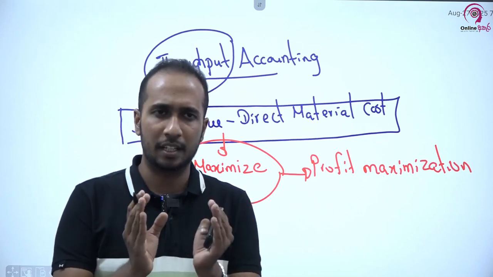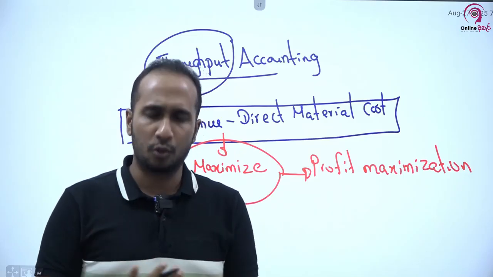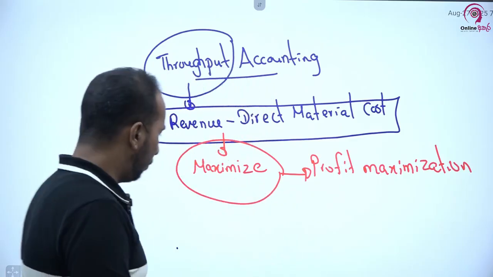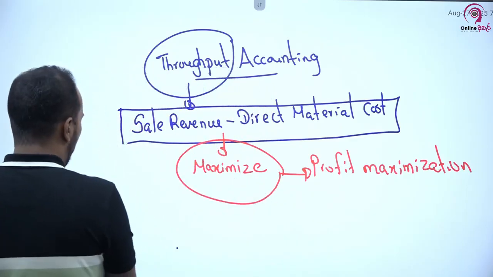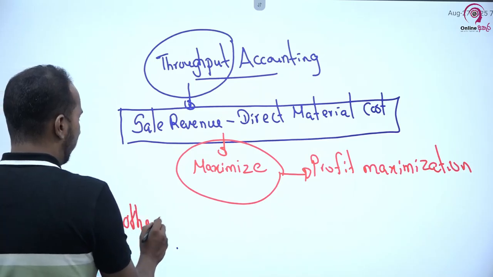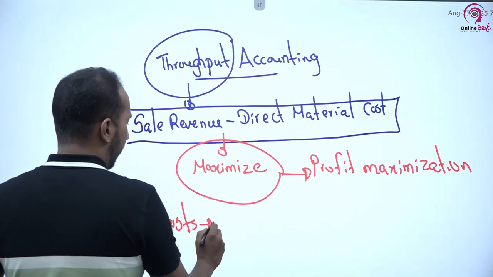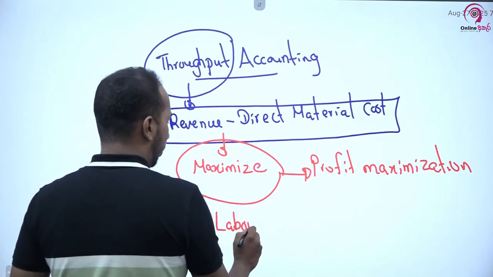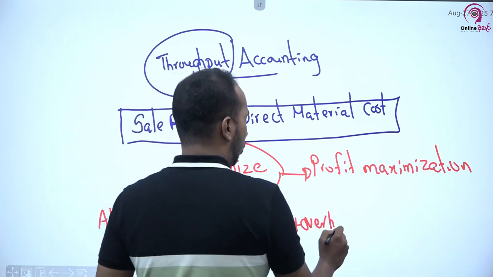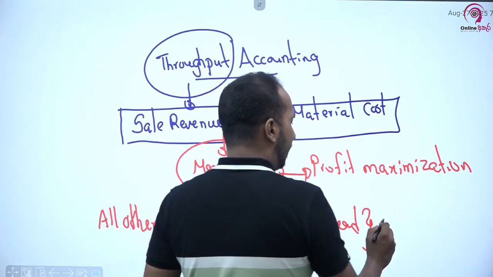So in theory it is mentioned that we can maximize the profit by maximizing the throughput, right? So what about the other costs? In the throughput principle we assume all other costs, including our direct labor cost as well as manufacturing overhead cost, are assumed to be constant.